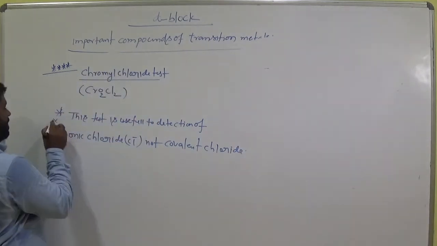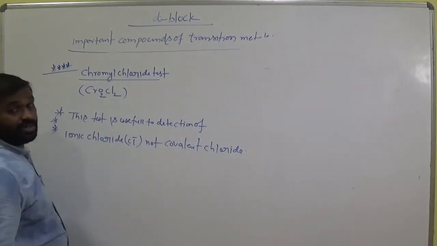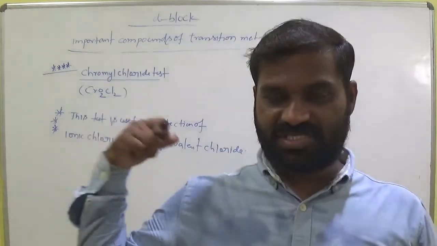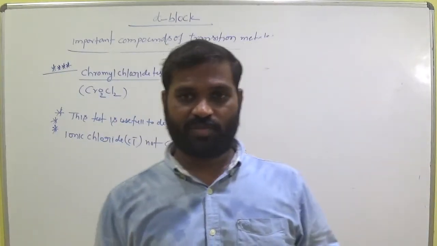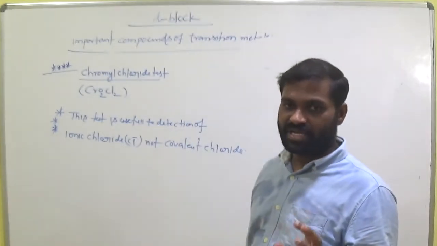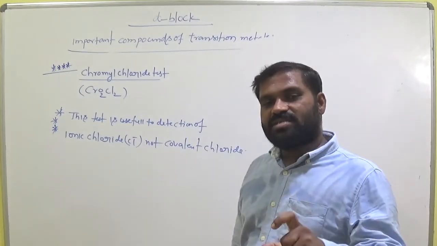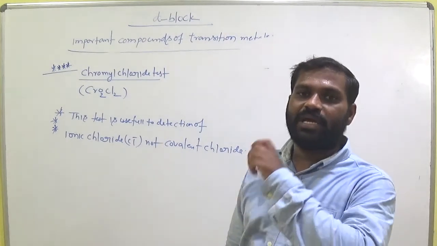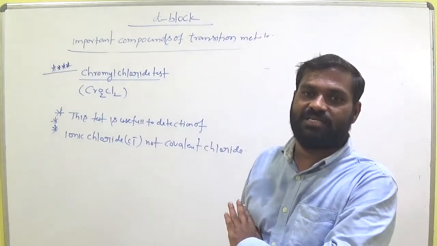Keep this point, very very important. So to detect the chloride in their compound, we use this test, chromyl chloride test. Suppose if any compound having chlorine, okay, that chlorine is also ionic in nature. Okay, by adding this compound we can able to predict the chlorine is present or not in that compound.